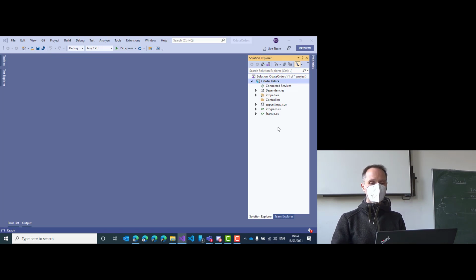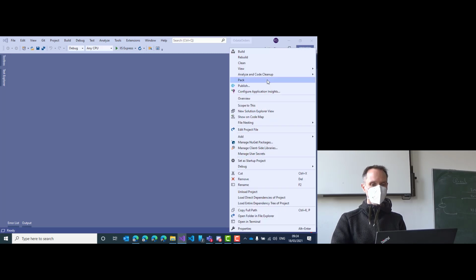Good. Let's add the data model. Can you remember? We need to do 3 things when we add Entity Framework to an ASP.NET Core application. We need to create the entity model, we need to create the data context, and we need to register the data context with dependency injection. These are the 3 steps. All 3 steps are part of the cheat sheet, and we will quickly recap that in this lesson.